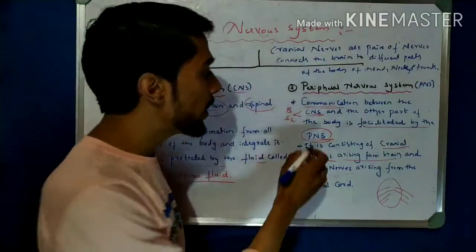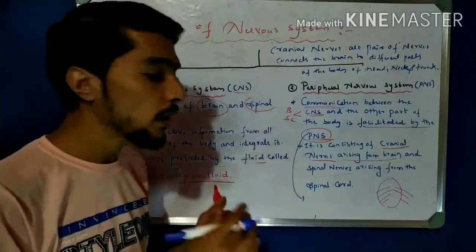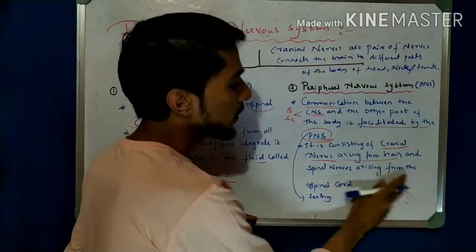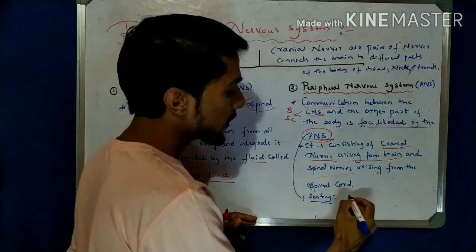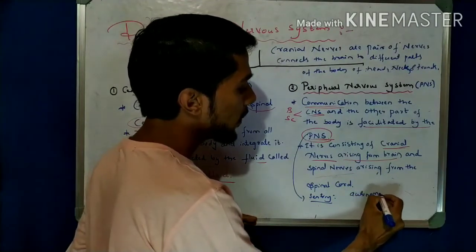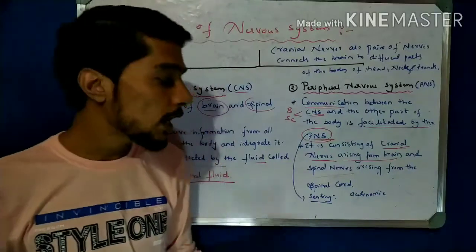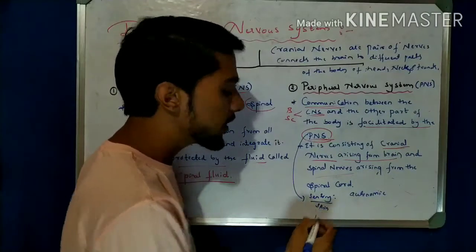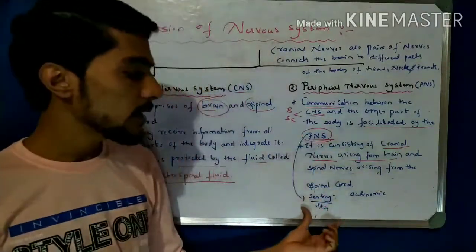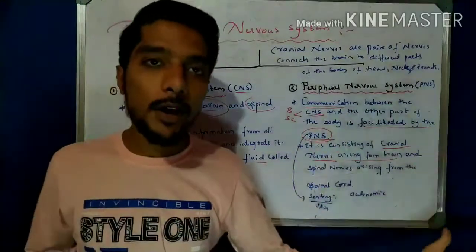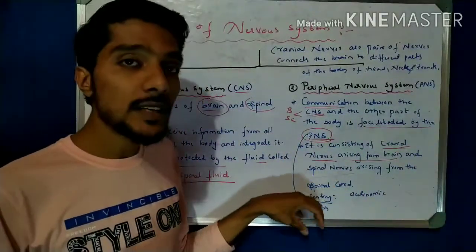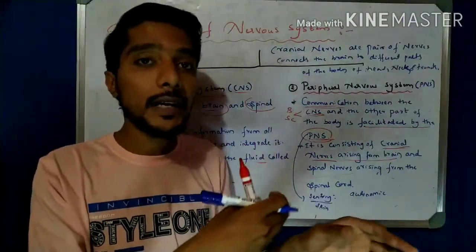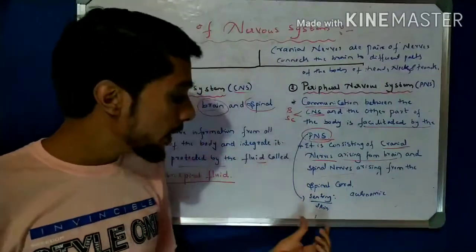The peripheral nervous system again consists of two types. One is sensory and the second is autonomic. The sensory part relates to the skin: from the skin they feel pain and heat, and respond to the heat or pain. That is the sensory system.